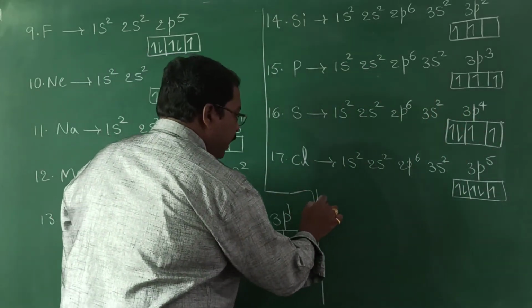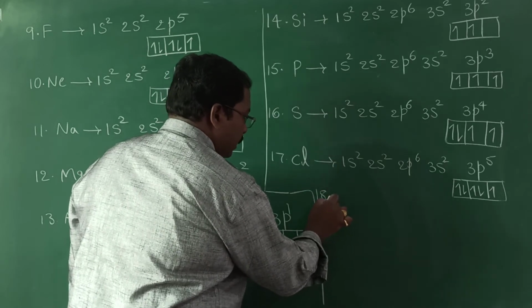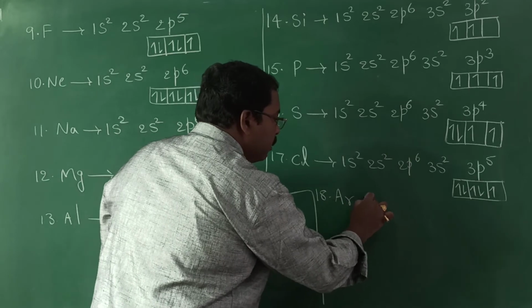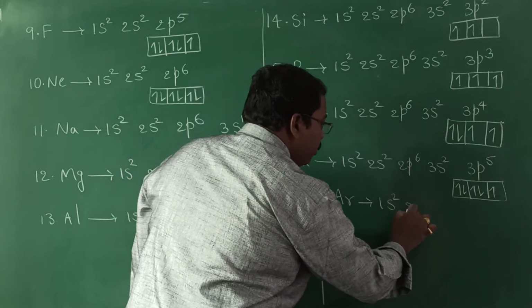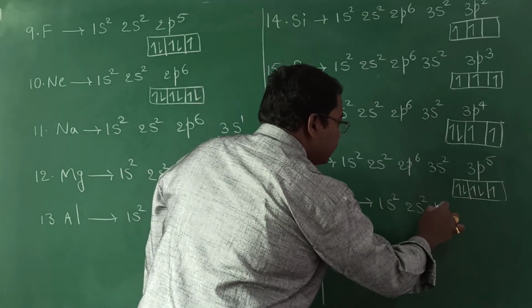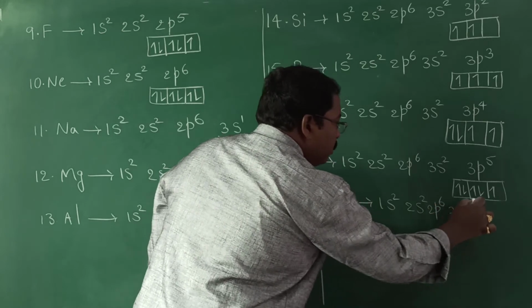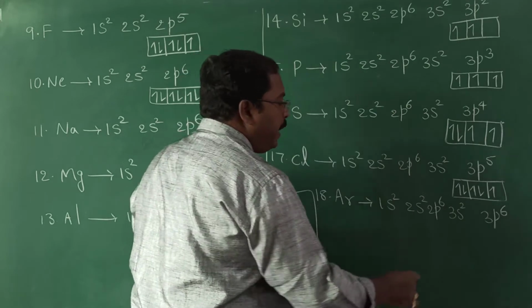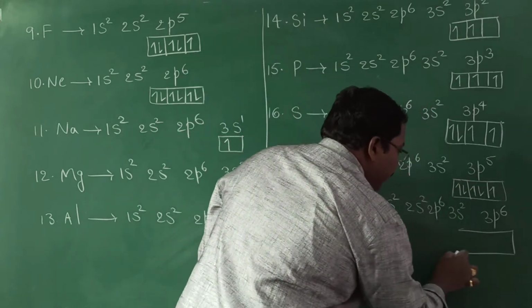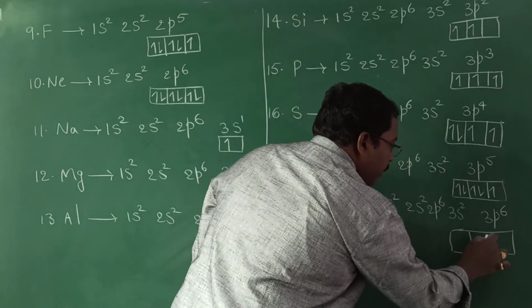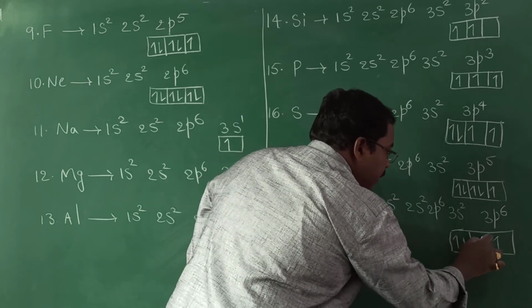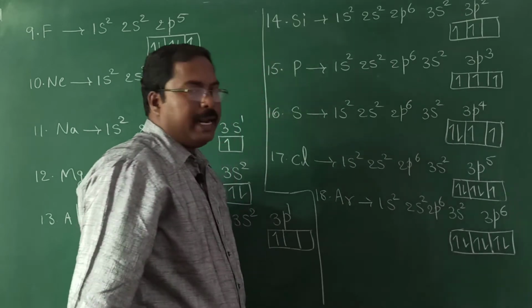Next, 18th one. After chlorine, argon. So 1s2, 2s2, 2p6, 3s2. Previous one is 3p5. Now it is 3p6. How to represent the 6 electrons? Maximum capacity of p orbital is reached. So all are paired. Okay.